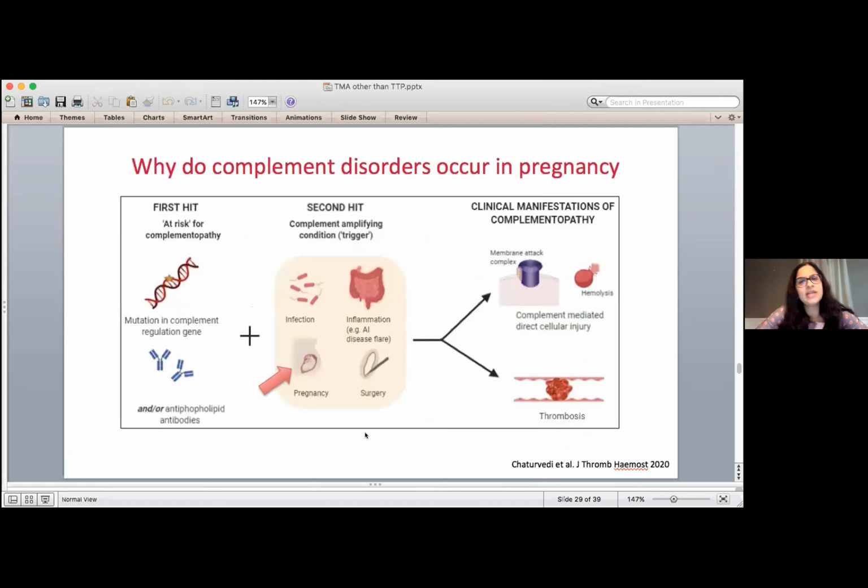So you might ask, why do these complement disorders, or why do these TMAs occur so commonly during pregnancy? The reason is that we know there are some people who are at risk for these conditions, either because they have an underlying mutation that hasn't declared itself yet, or they may have things like antiphospholipid antibodies. Now, complement can get amplified or increased during pregnancy, and this is an evolutionary advantage in most cases because it might be protecting the mom and baby against infection. But in someone who's already at risk, that can lead to uncontrolled activation and injury to tissues as well as clotting.